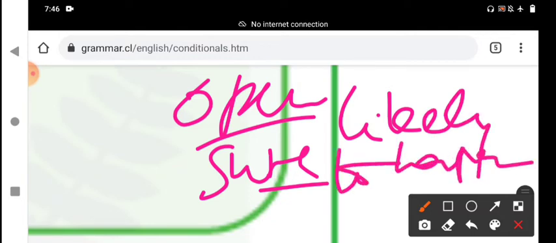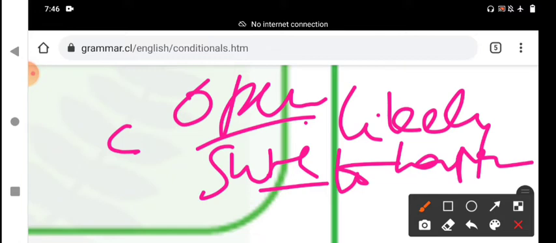In this situation we express the if clause in the simple present tense, and the main clause in the simple future. It is likely to happen, we believe. So we think it is likely to happen. We are talking about real possible situations in the future.